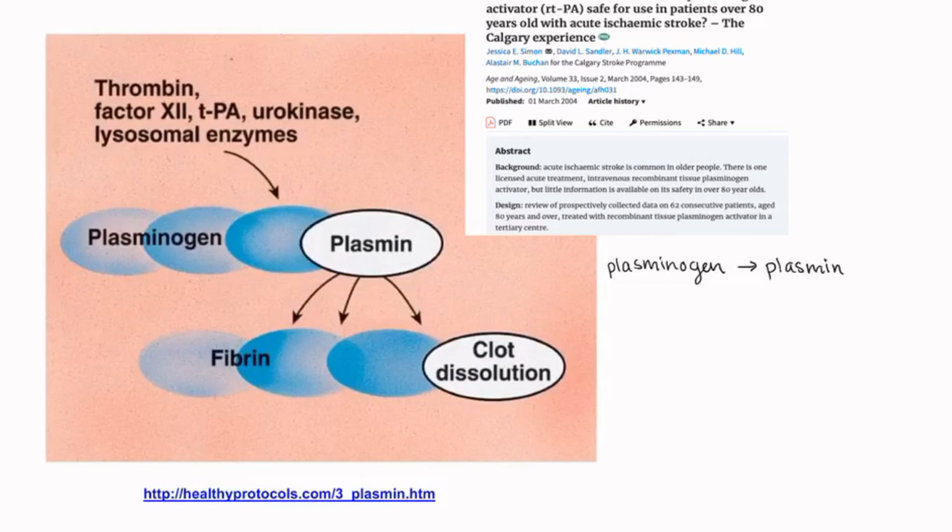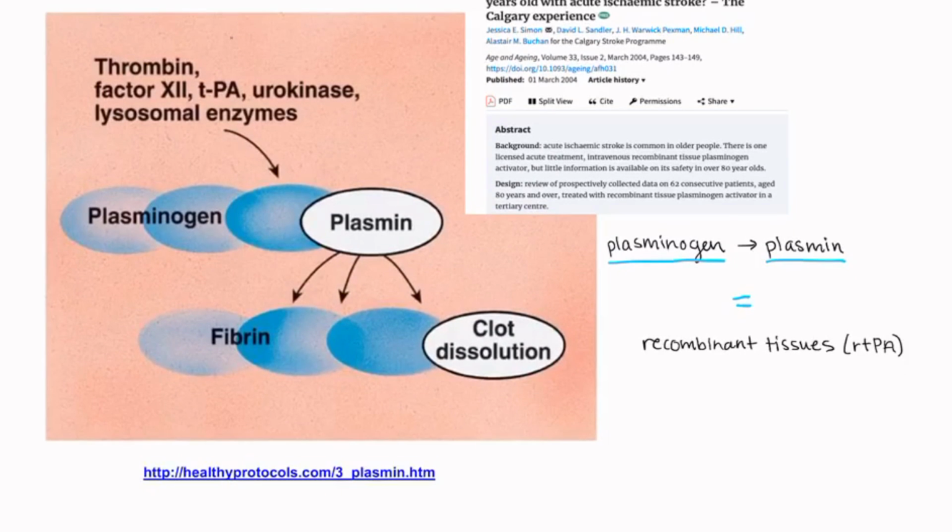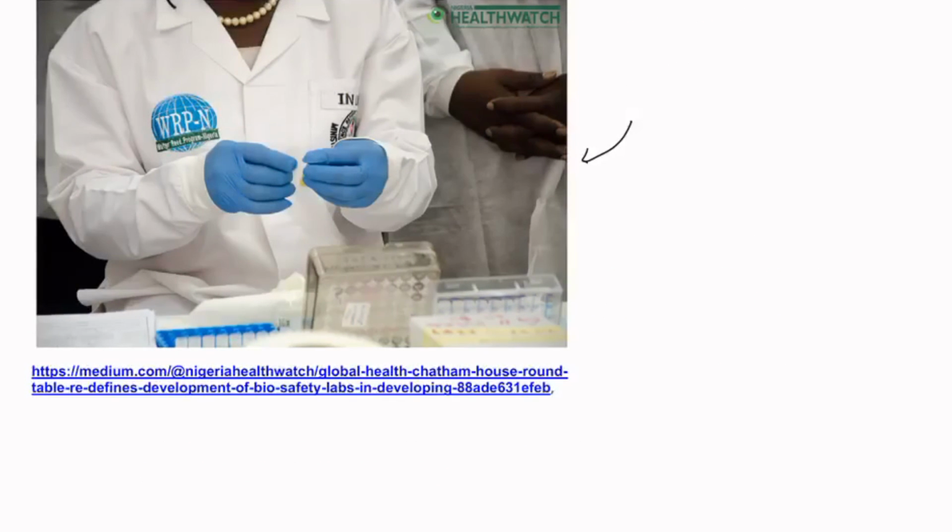The only acute therapy approved in ischemic stroke is intravenous recombinant tissue plasminogen activator, rt-PA. The primary function of tPA is to catalyze the conversion of plasminogen to plasmin, the primary enzyme involved in dissolving blood clots. Recombinant biotechnology allows tPA to be synthetically formed in labs to produce recombinant tissue plasminogen activator.